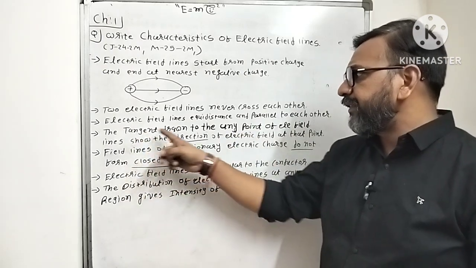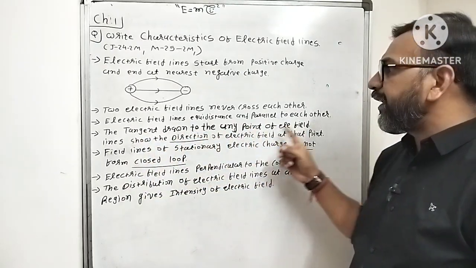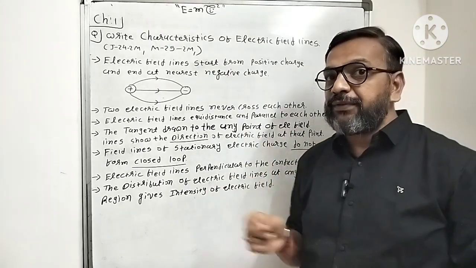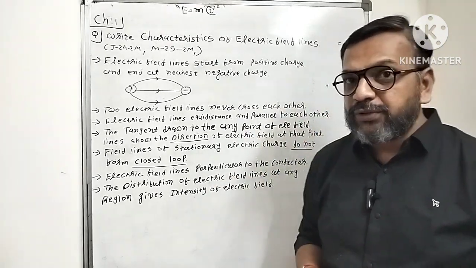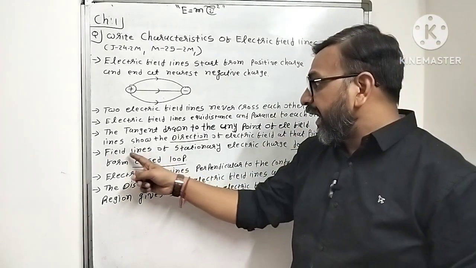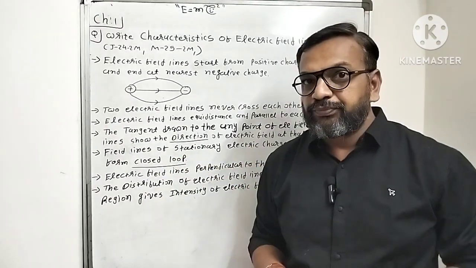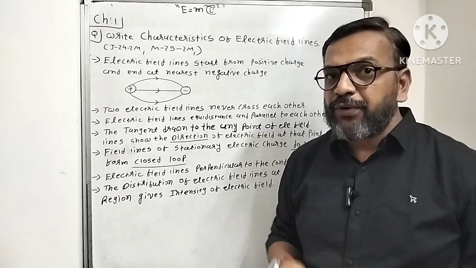Fourth, the tangent drawn at any point of an electric field line shows the direction of the electric field at that point. It will be asked in MCQ also. Field lines of stationary electric charges do not form closed loops. It is also very much important for MCQ.